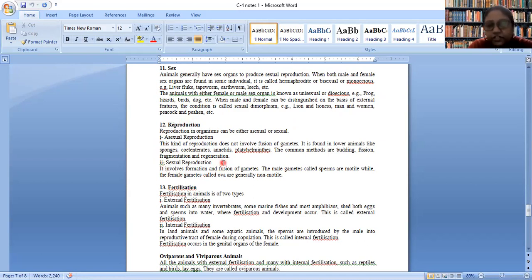In reproduction, organisms may reproduce via asexual and sexual means. As organisms develop, they are more complex. The asexual means of reproduction is not adopted. Can you people tell me why? Why do humans not reproduce asexually?